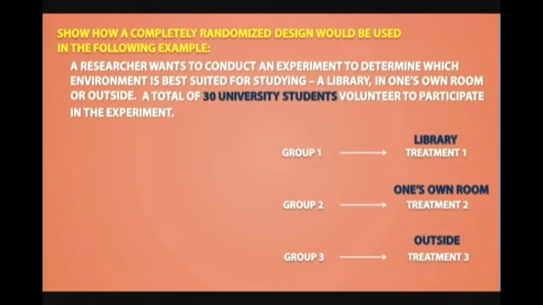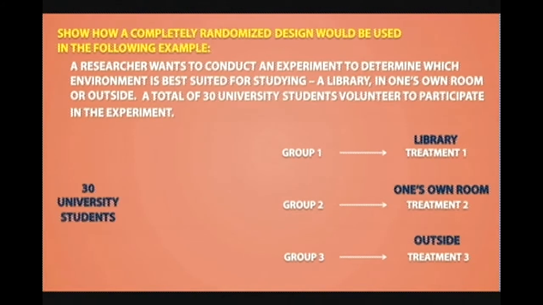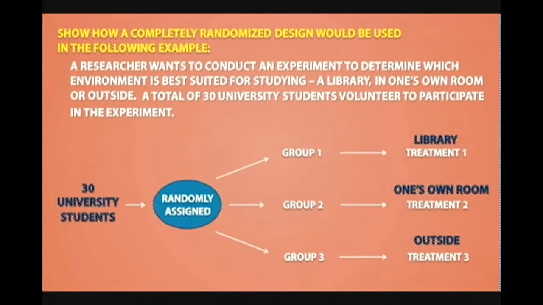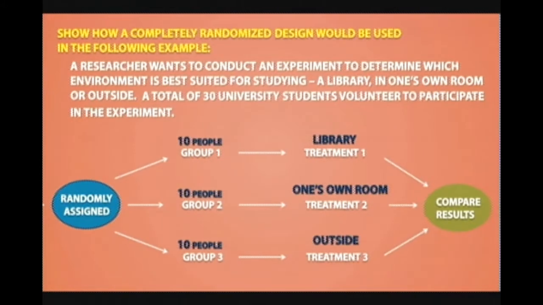Since there are 30 university students, these 30 subjects will be randomly assigned into 3 groups to receive the treatments. Since there are 30 people, each group will have 10 people, and at the end of the experiment, we would compare the results from each treatment.